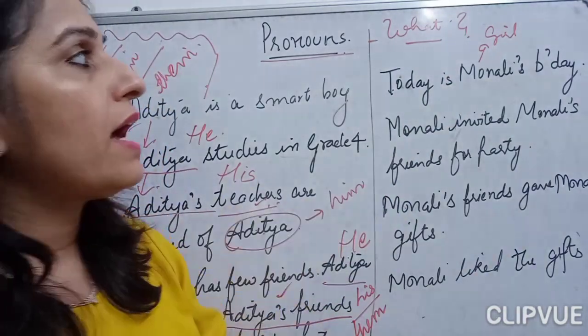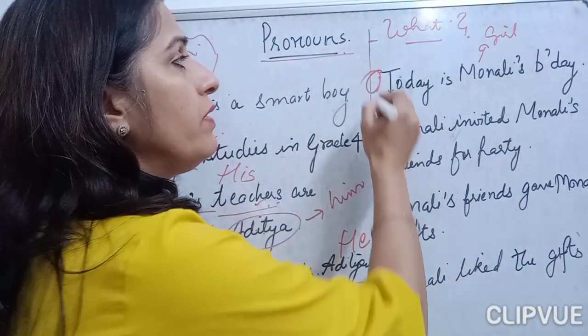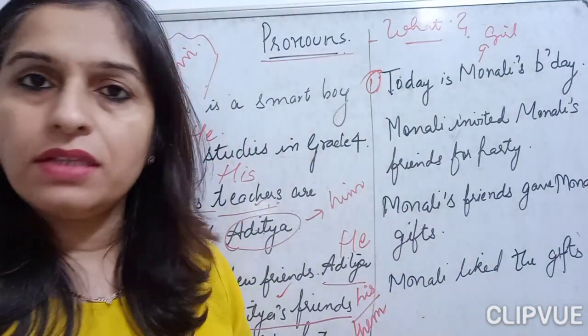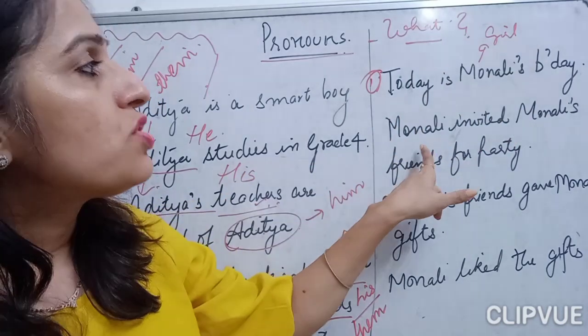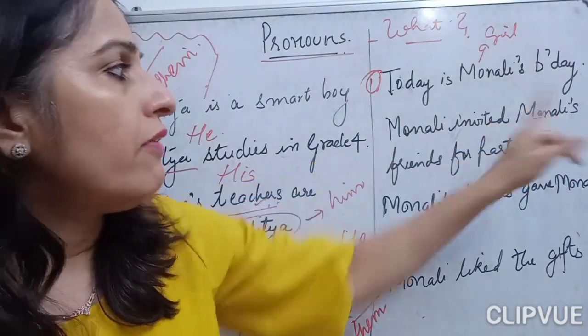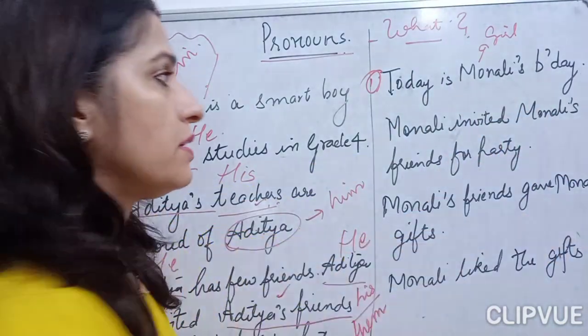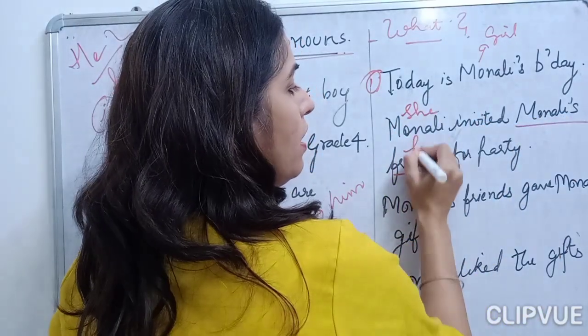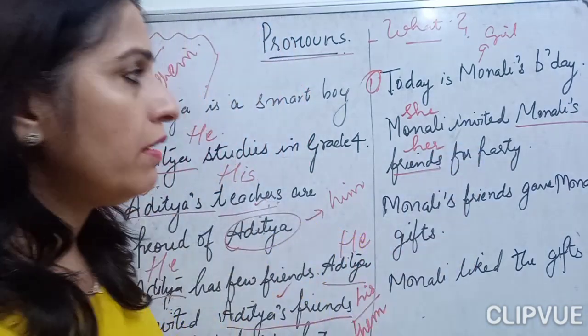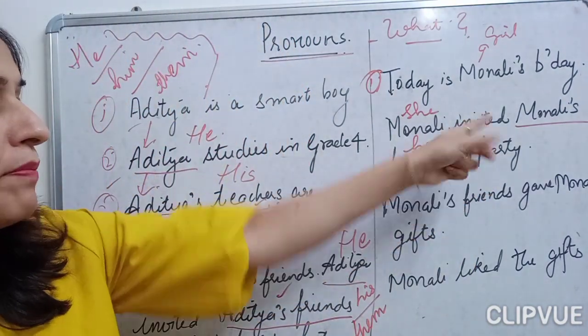Today is Monali's birthday. In the first sentence we will not change anything because the first time we are talking about Monali. She invited her friends for the party.